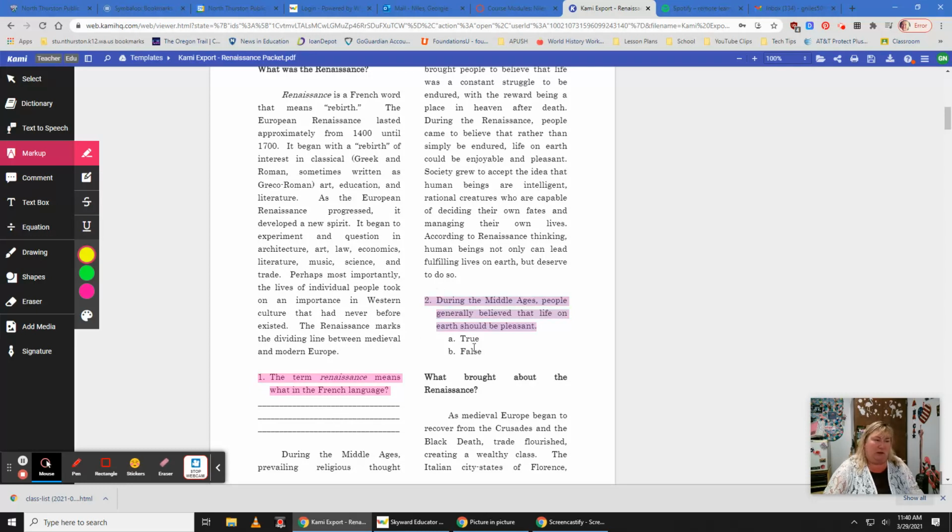Then you would continue reading on, and when you get to number 2, the question is a true and false answer. So what you're going to do is you can do one of a couple things. You can use the markup, which I have here, if you want to highlight your answer. Okay, that's not the correct, it may or may not be the correct answer, so don't rely on that, but that is one way you could mark up your answer. I'm going to delete that.